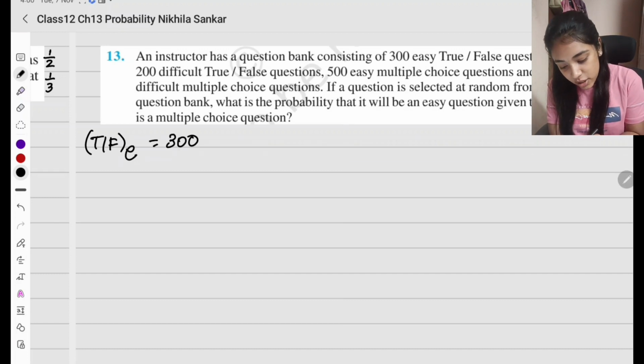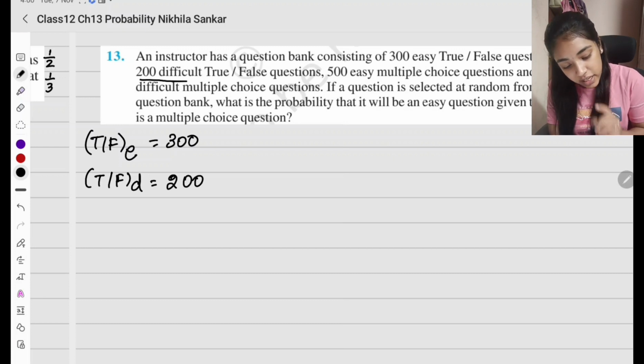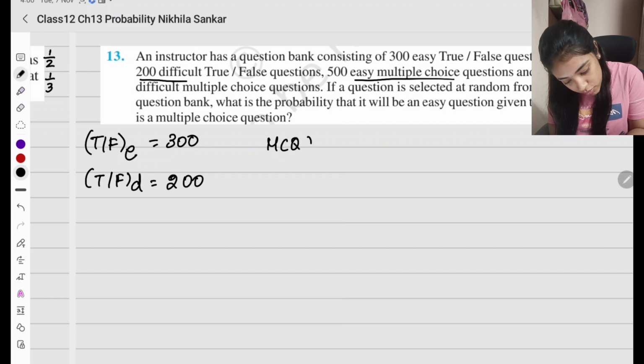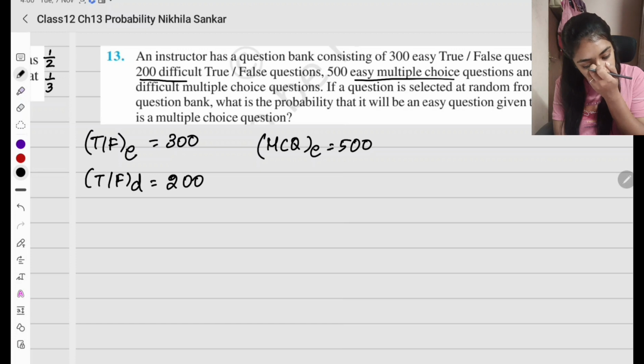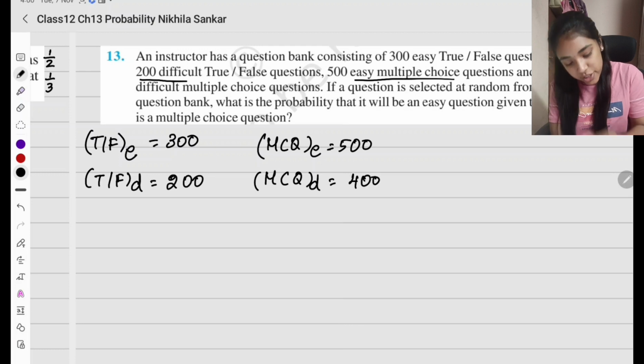And he has 200 difficult true or false questions. And 500 easy multiple choice questions. And 400 difficult multiple choice questions.